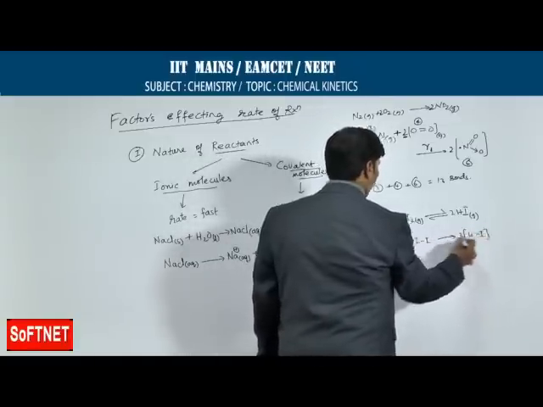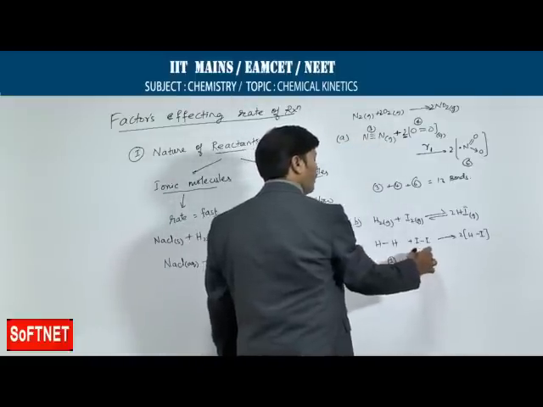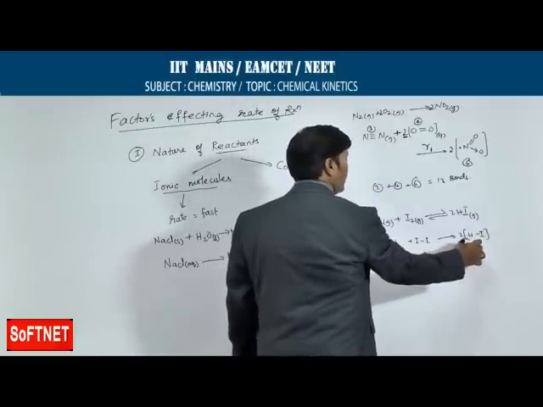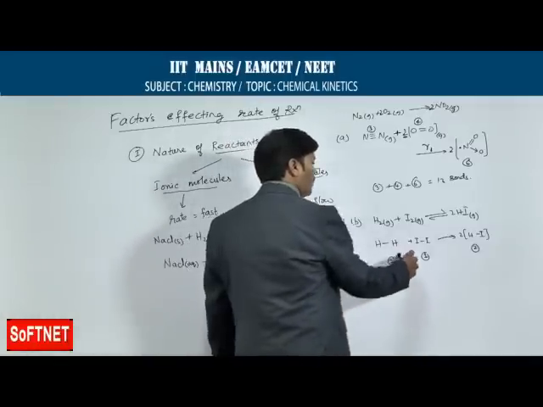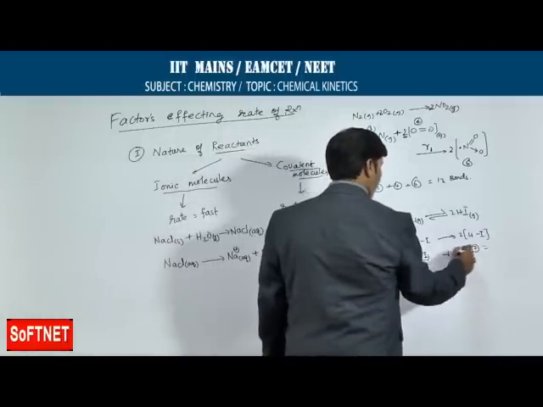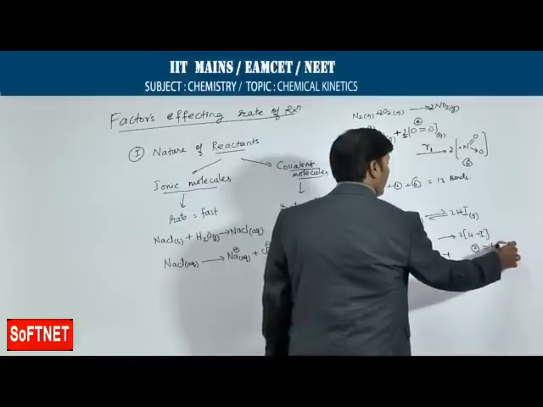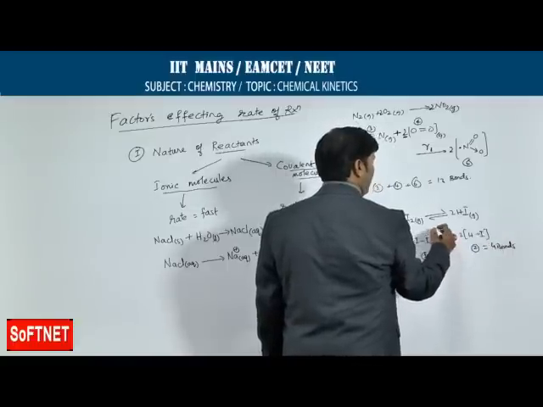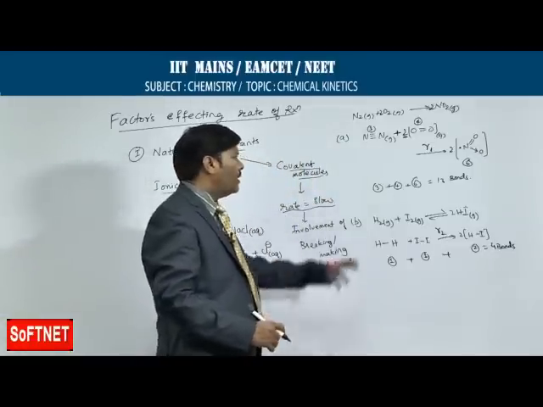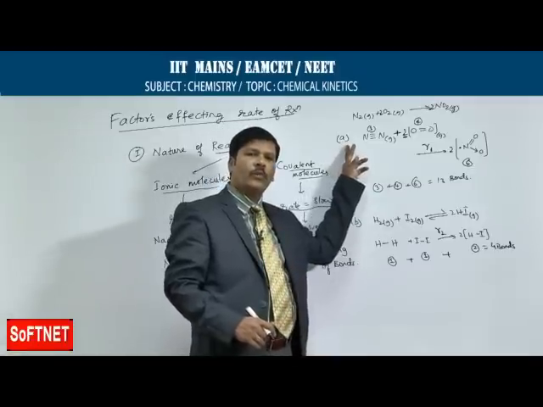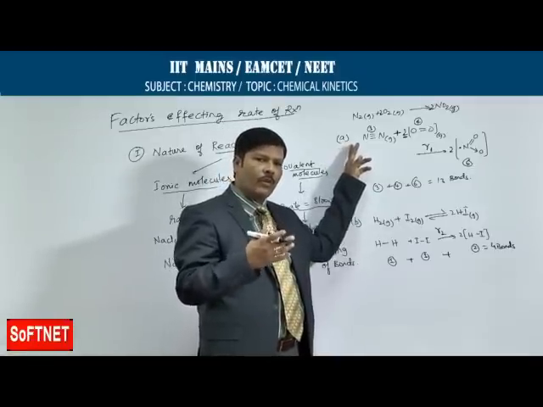So, if you sum up all the bonds, here we have one single covalent bond, here you have one single covalent bond, and here you have 2 covalent bonds altogether. So, if you sum up, you are going to get altogether 4 bonds. If you compare this as rate, that is R2, it is a very clear indication that in the first case of the example, more number of chemical bonds are involved.